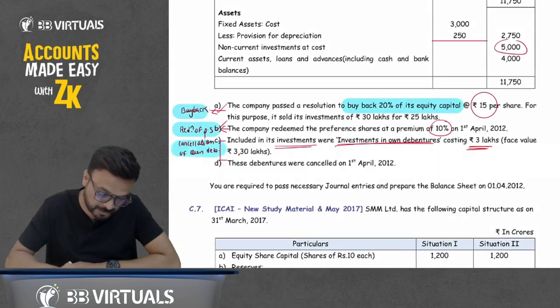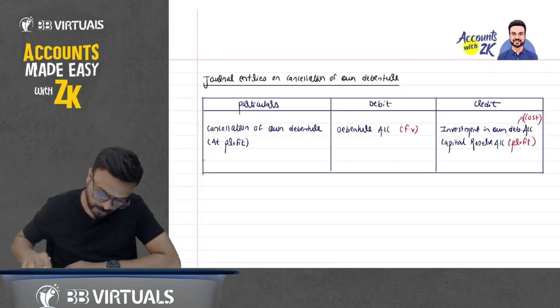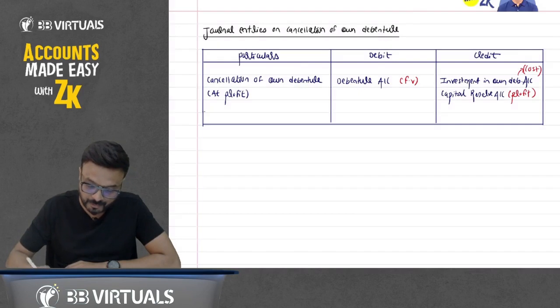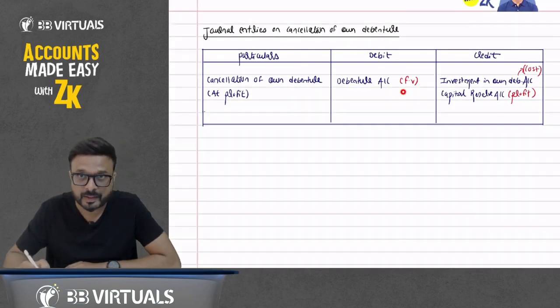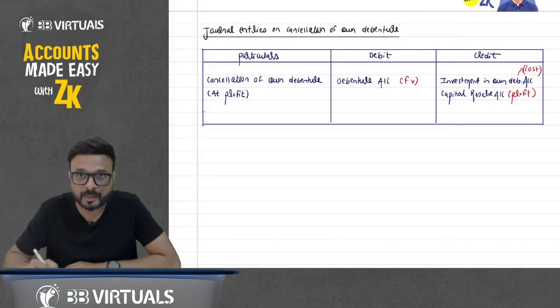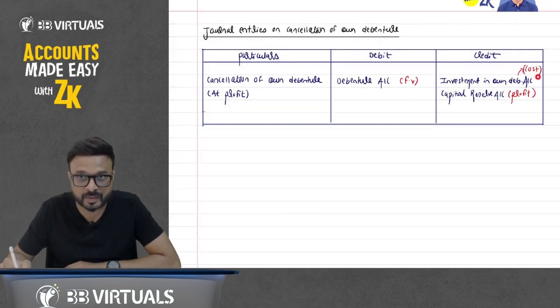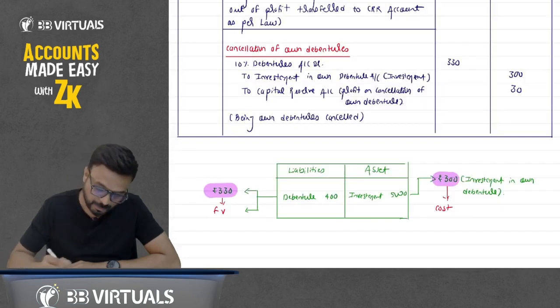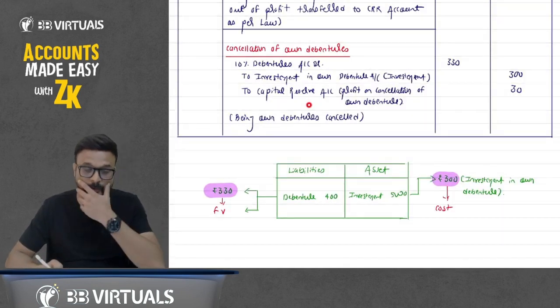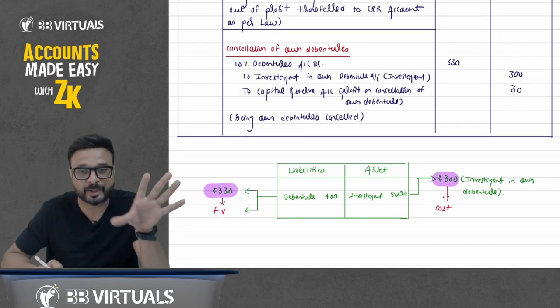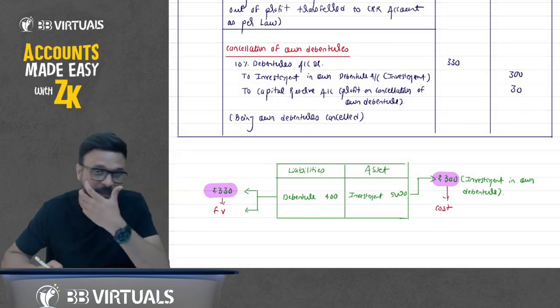If you see, we have discussed today this entry here. You can see here that we have debited by face value. So here debenture account debit. Now investment, at what price you have purchased, you have credited, and the balance is profit that we have transferred to capital reserve account. But why we have transferred to capital reserve account? Because it is not a revenue profit, it's a capital profit.